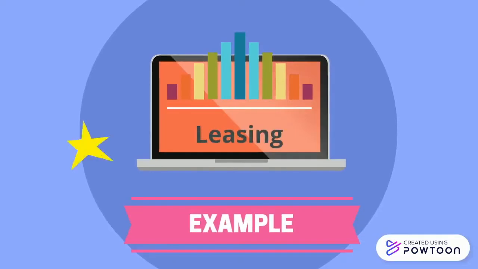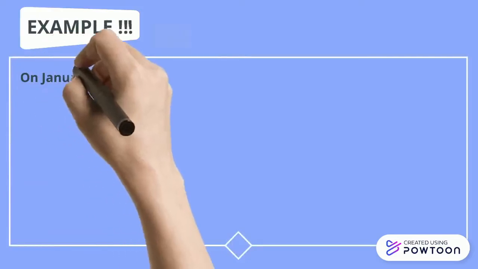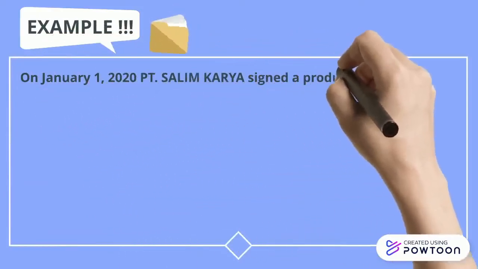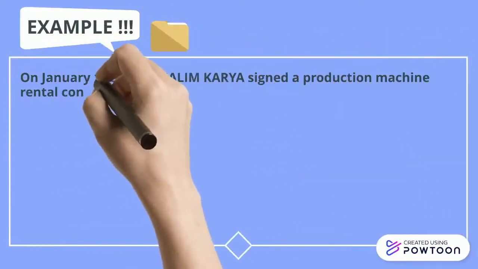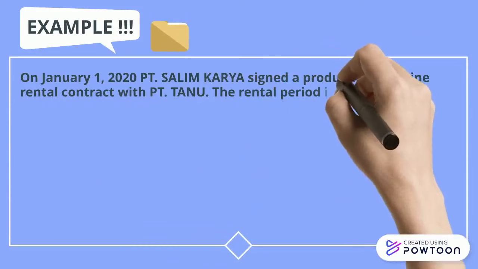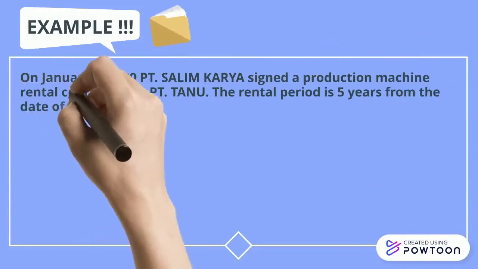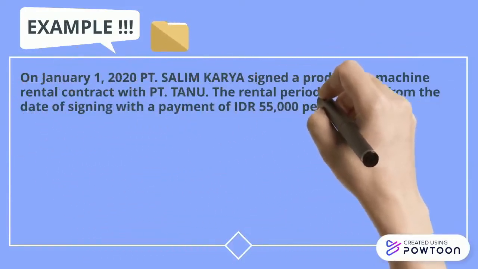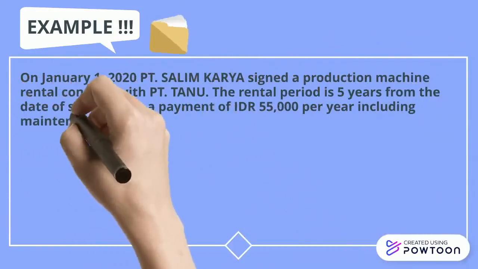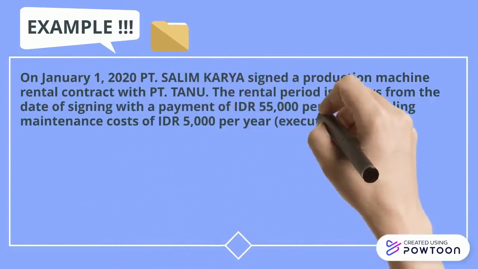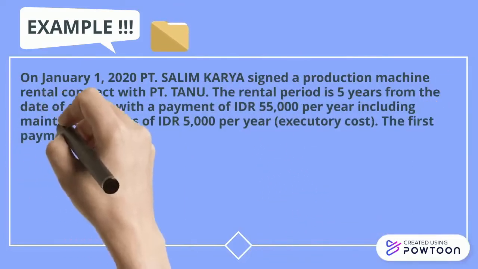After the discussion about leasing before, we will now examine the following example. Here is a simple illustration. On January 1 in 2020, Salim Karya Corp signed a production machine rental contract with Tanu Corporation. The rental period is 5 years from the date of signing with a payment of 55,000 Indonesian rupiahs per year including maintenance costs of 5,000 rupiahs per year, or as an executory cost.